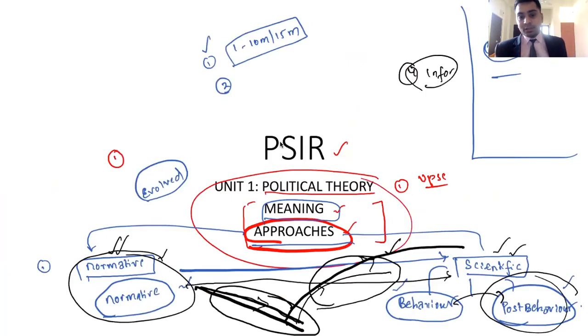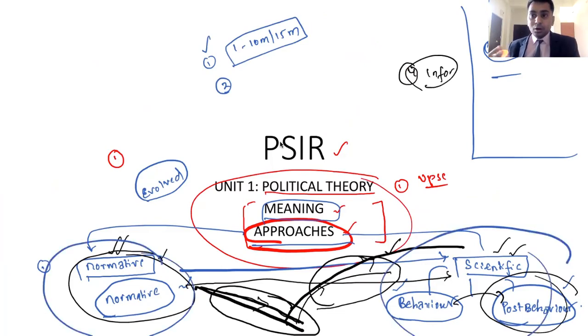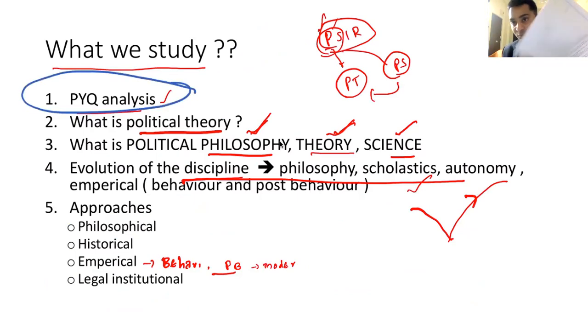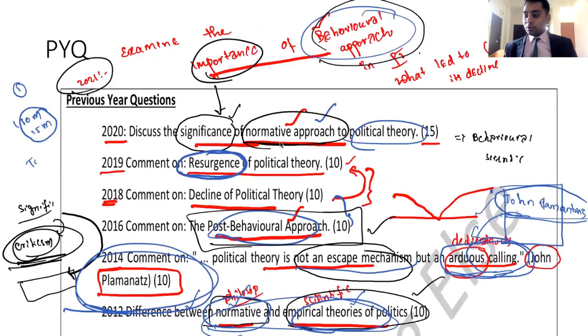The first chapter is that, right? Normative theory, scientific approach, I said this. The first chapter is all about this. How did you get it? You got it from previous year questions itself. Hence, previous year questions are very important. And that is the reason why in every chapter, I take previous year questions first. And that is the reason why I asked you to have these papers with you, and you have to bring all the questions like this onto one platform. Don't do that dual work. I am doing it from my end. I will be sharing the PPT in the group. You can use that.